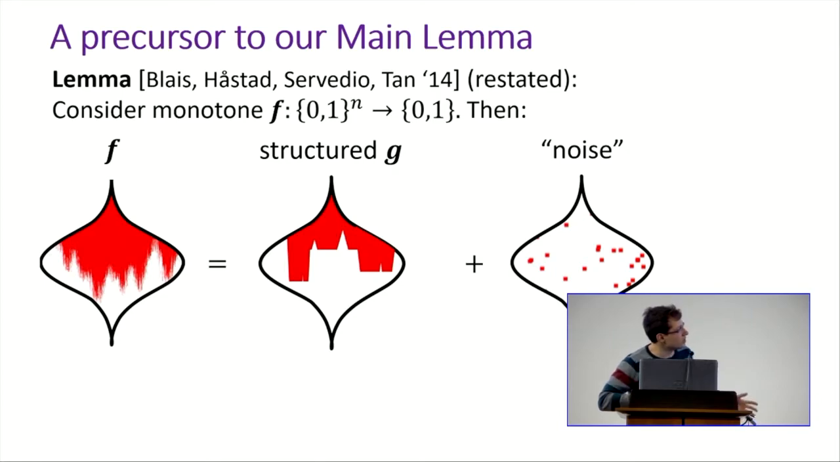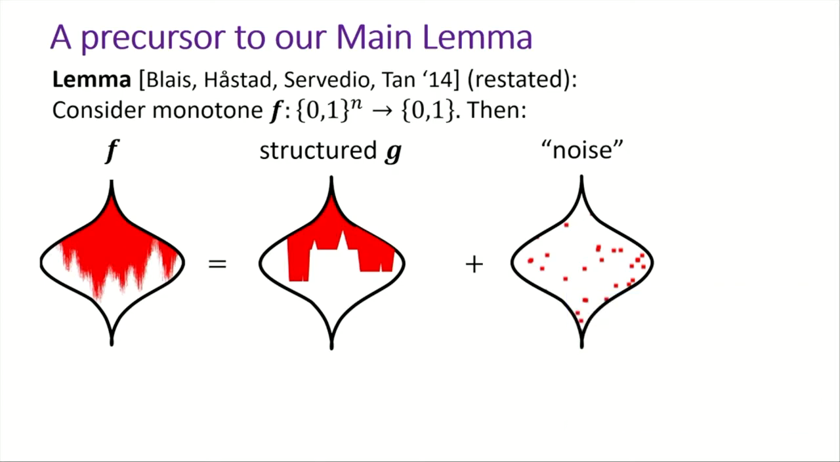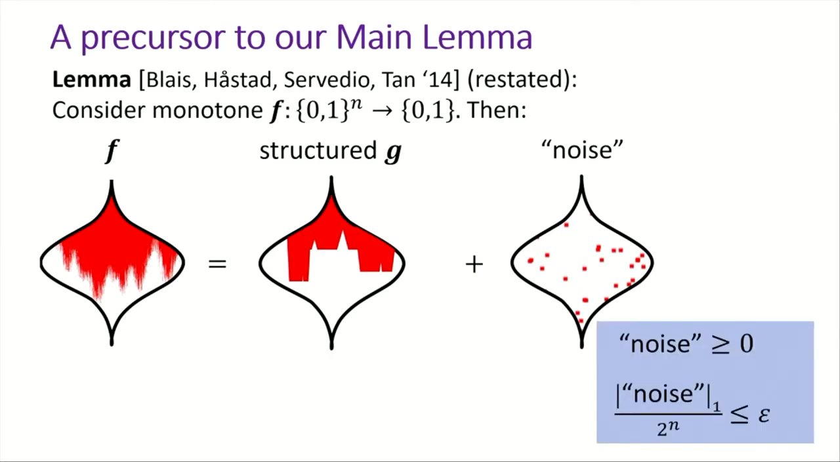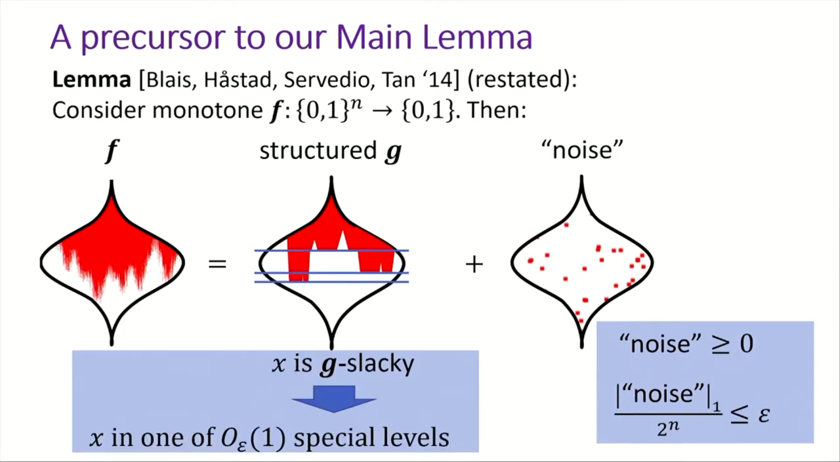It can be broken into the following two parts: the structured part and the noise part. The conditions on these two parts are as follows. The noise is positive and also small in this L1 sense. And the structured part is structured in the following way. Every element of the Boolean cube, if it's g-slacky, belongs to only a small number of special levels of the Boolean cube. So only a constant number, as opposed to the n levels that are out there.